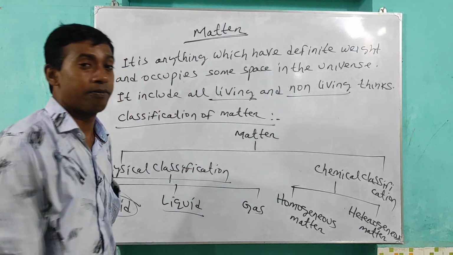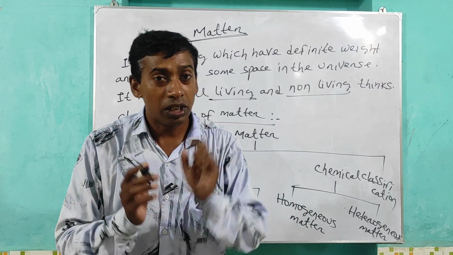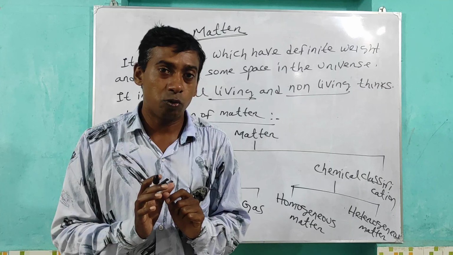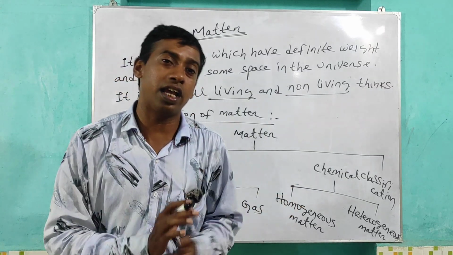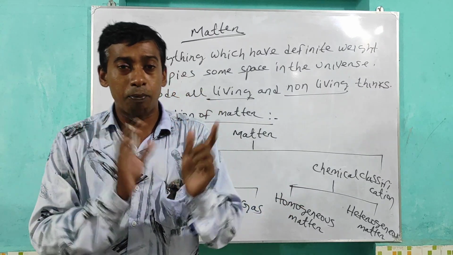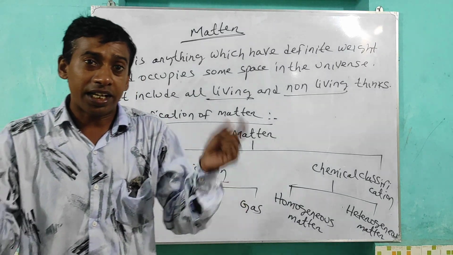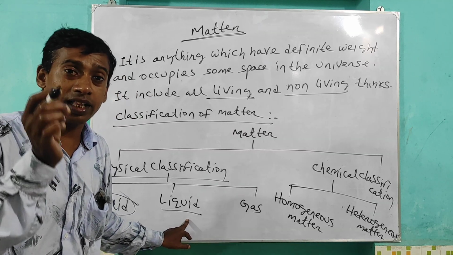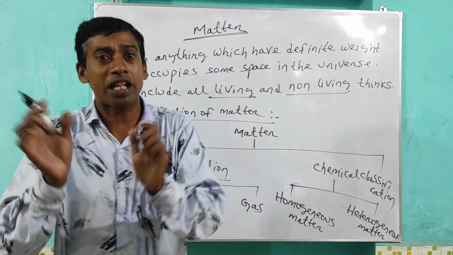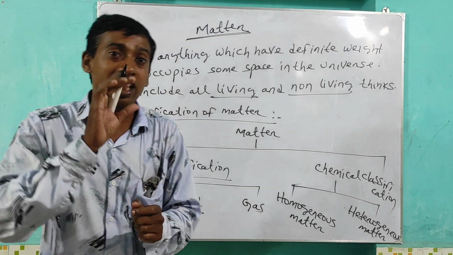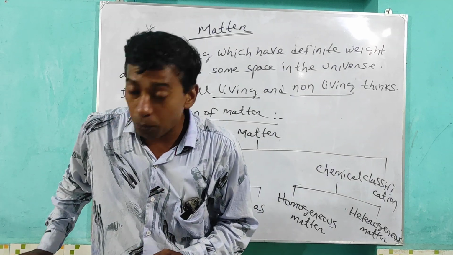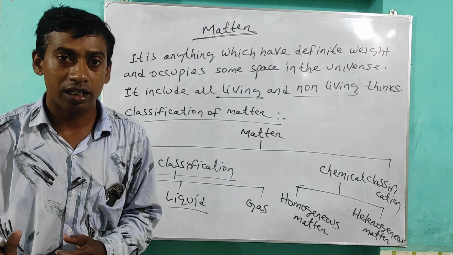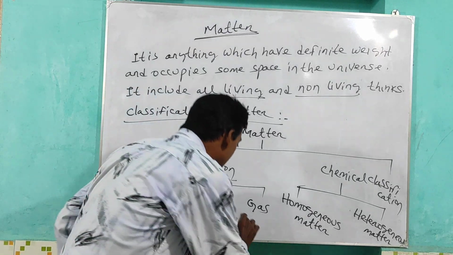Another one, liquid state. This is another state which has definite volume but not definite shape. You can take 5 liters of water and put it in a bottle or in a bucket. Bottle and bucket have different shapes, so the liquid has different shape, but volume is the same. In liquid, the particles are loosely packed, meaning there is little space present, so liquids are less compressible. When you pour a liquid, it flows from upward to downward.